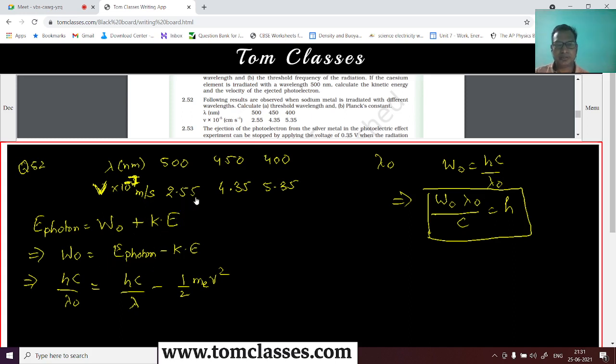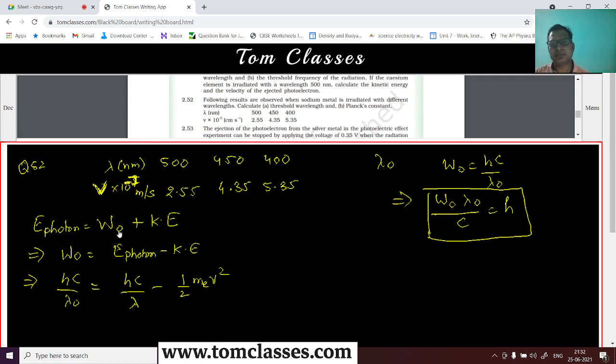Or what we can do is look at this equation differently. You see that this is constant and this is variable, right? So it is m v square, and this is hc by lambda.